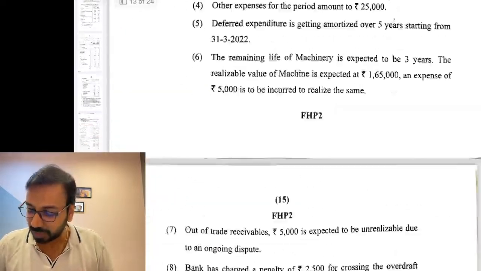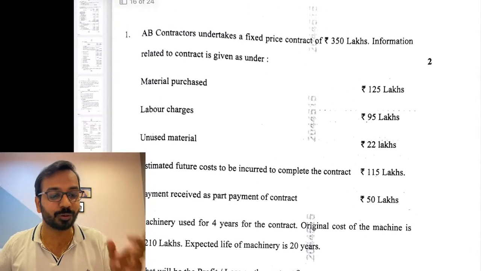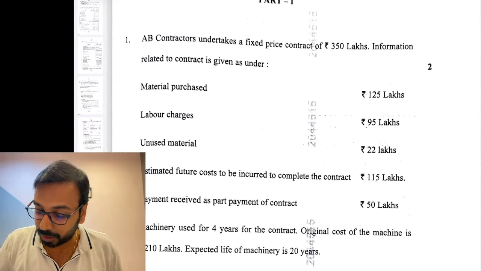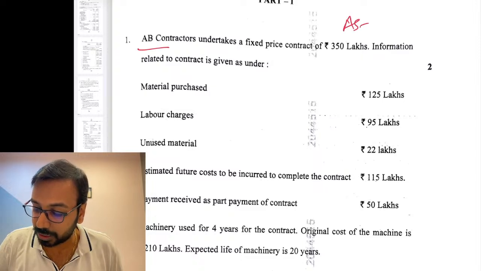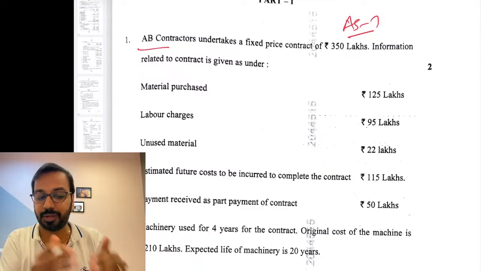Then coming to MCQs, without wasting much of your time, because all of you would want to know how much you would have scored. First one was on AS 7, contract costing. I am not giving a detailed solution; I'll give it subsequently so that you don't waste your time.